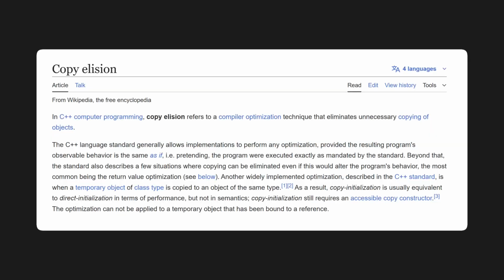And perhaps the biggest issue with its performance is how heavily it relies on compiler optimizations. C++ is a poorly designed language that leans heavily on compilers to compensate for its shortcomings. To say that compilers optimize C++ is an understatement. Compilers literally rescue C++ from its poor design. The most basic example of this is copy elision. This is a compiler optimization to eliminate redundant copying of objects.